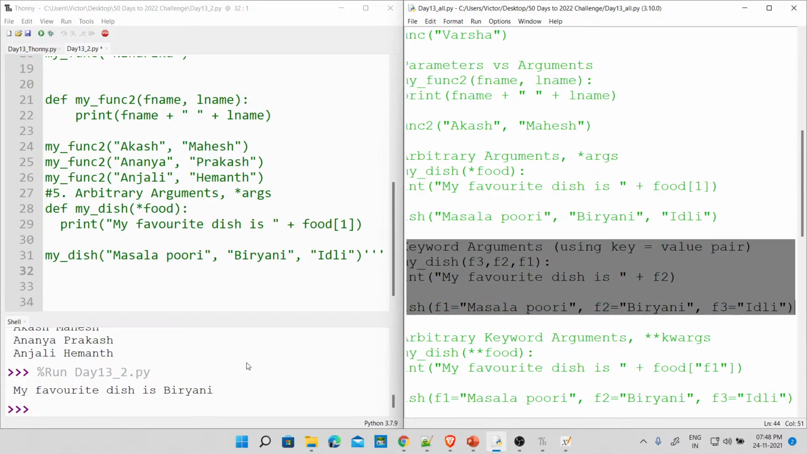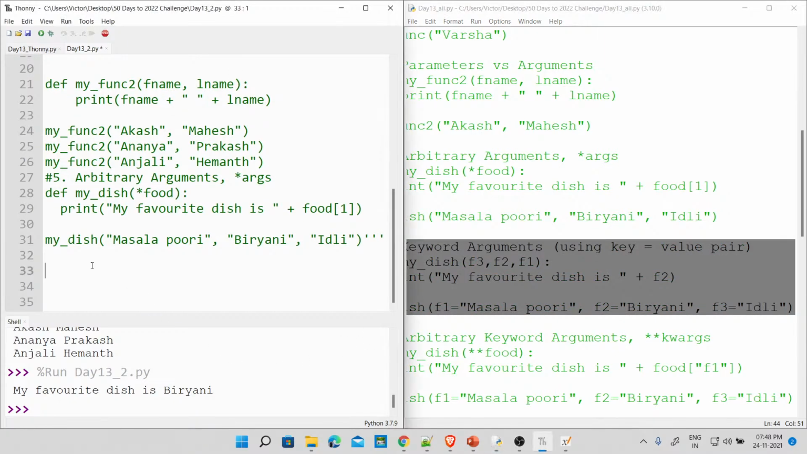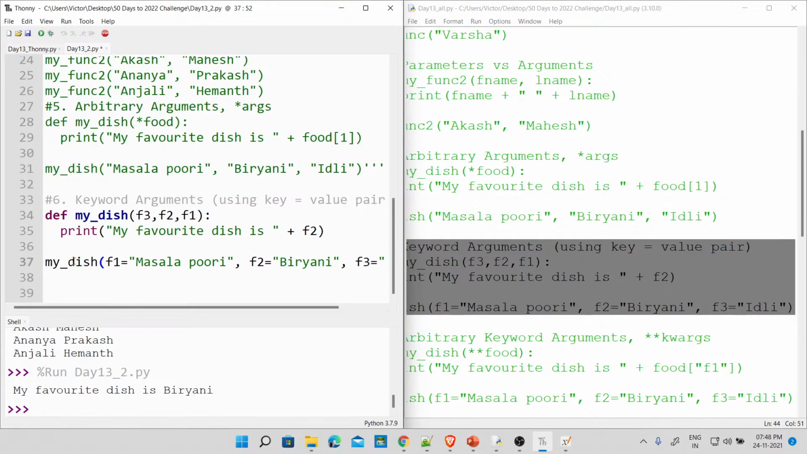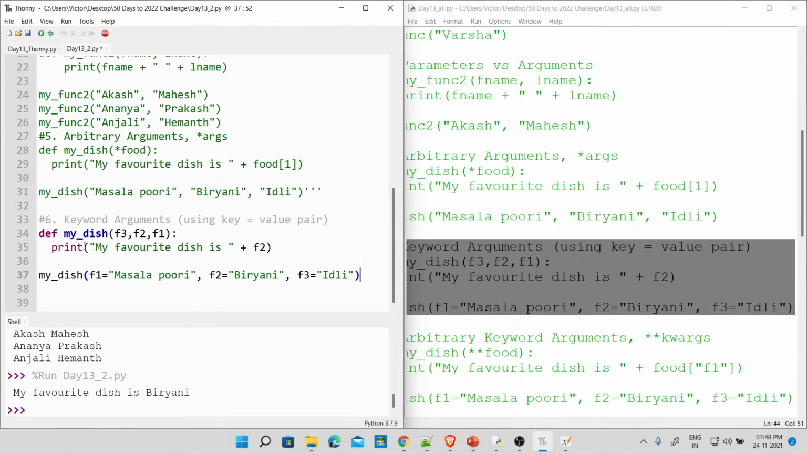So copy this now, fine. Come back here, paste this guy, fine. Okay, let's see this. Okay, so you've seen this. I'll zoom it out a bit, fine. So this is what we have, fine. My favorite dish. Now look here, the order doesn't matter.